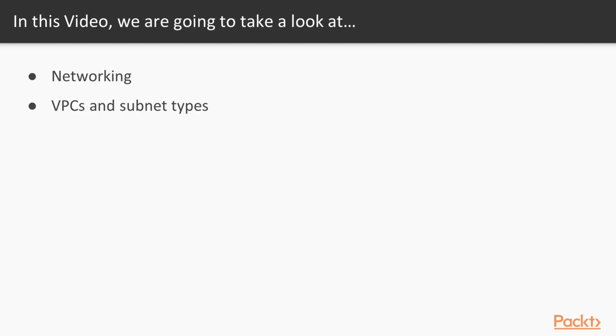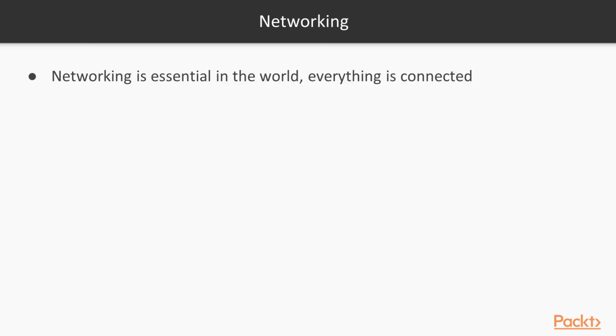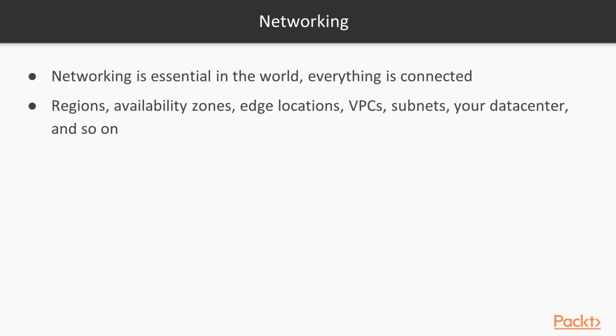In this video, we are going to learn about networking, VPCs, and subnet types. In a world where everything is connected, of course, networking is essential. So in AWS, we have regions, availability zones, edge locations, VPCs, subnets, even your data center connected to all these components in AWS.